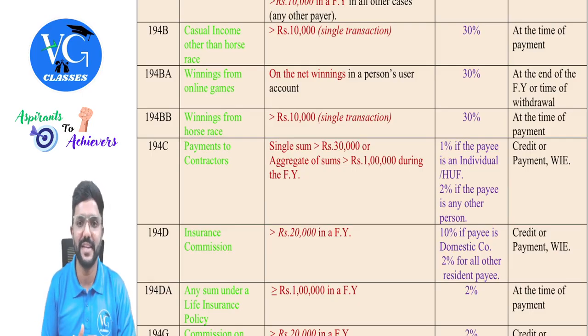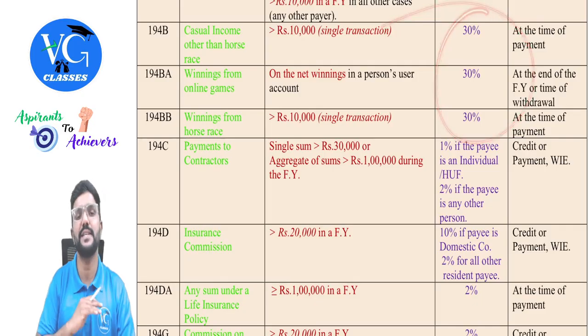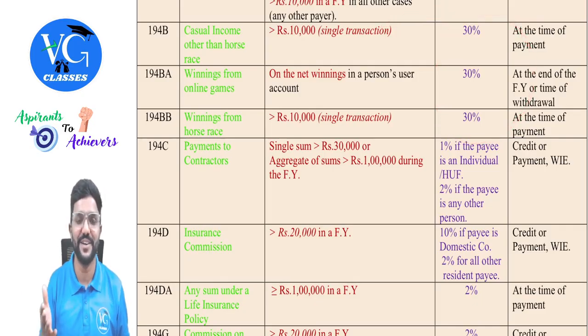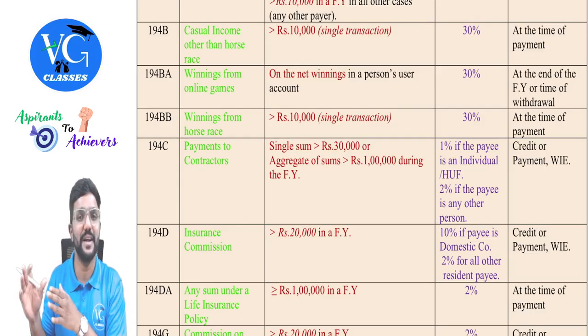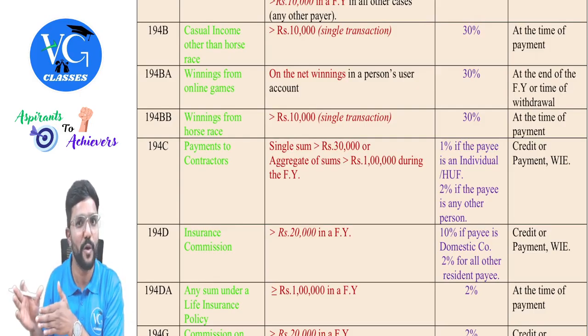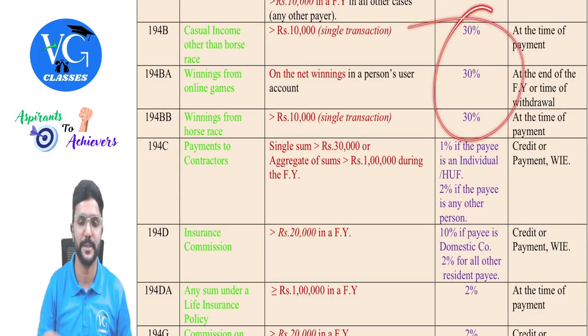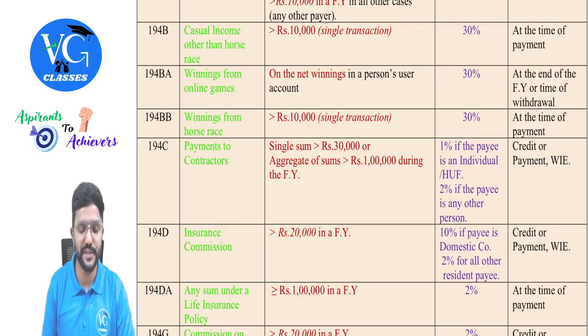Now, for the payer, they are telling, please deduct 30% TDS. Because the government also knows that the person who is earning or winning it will not keep it for a longer period. So they are asking the payer itself to deduct whatever tax the payee is supposed to pay on casual income, the entire amount of tax, as TDS, that is 30%. This is the highest rate of TDS, guys.